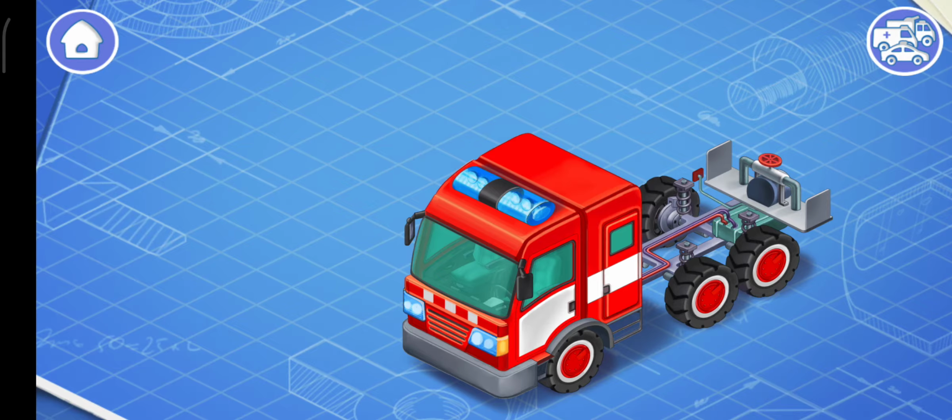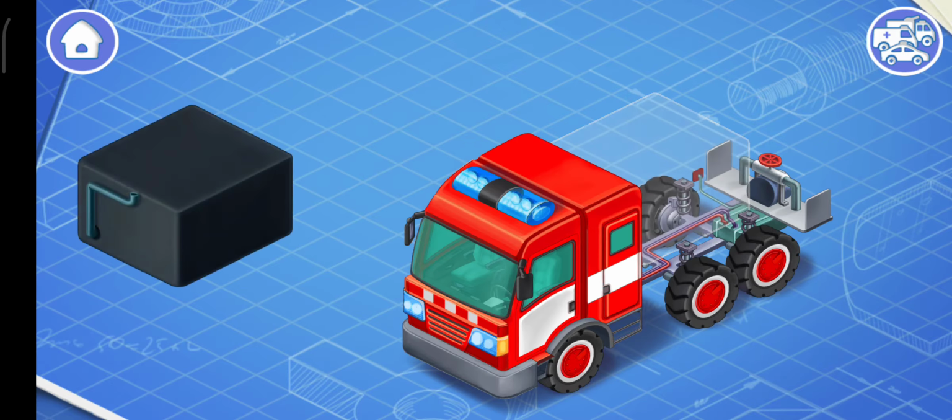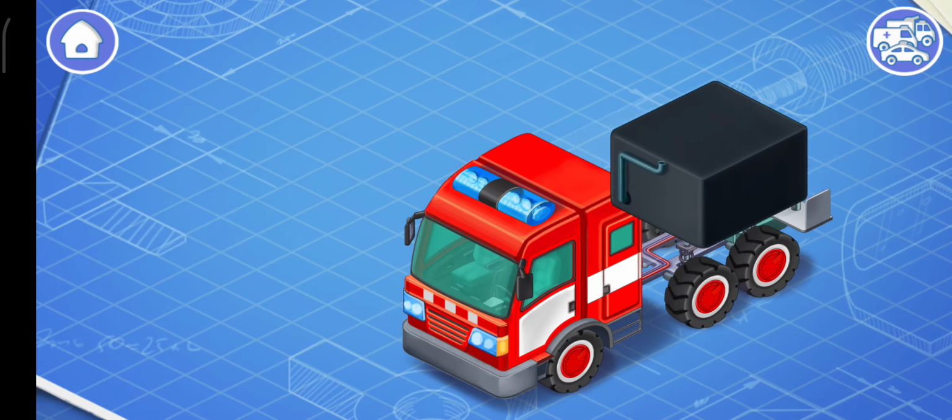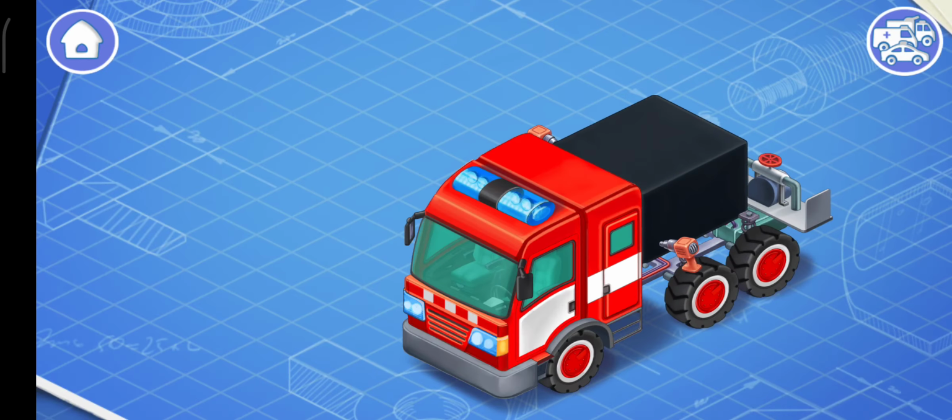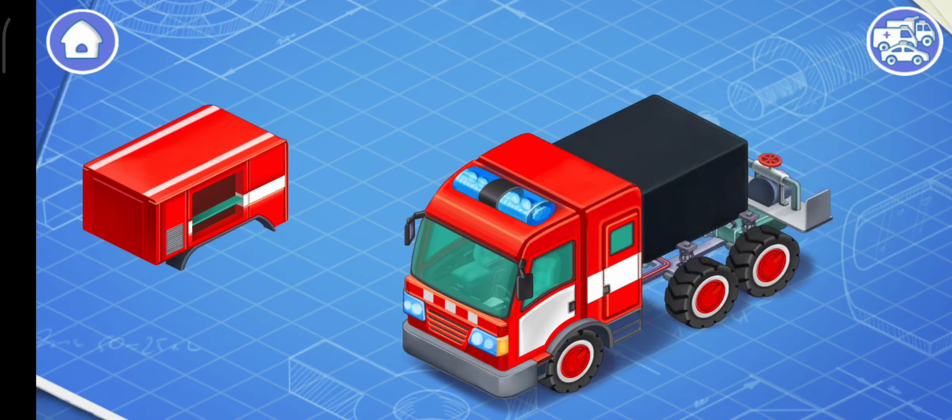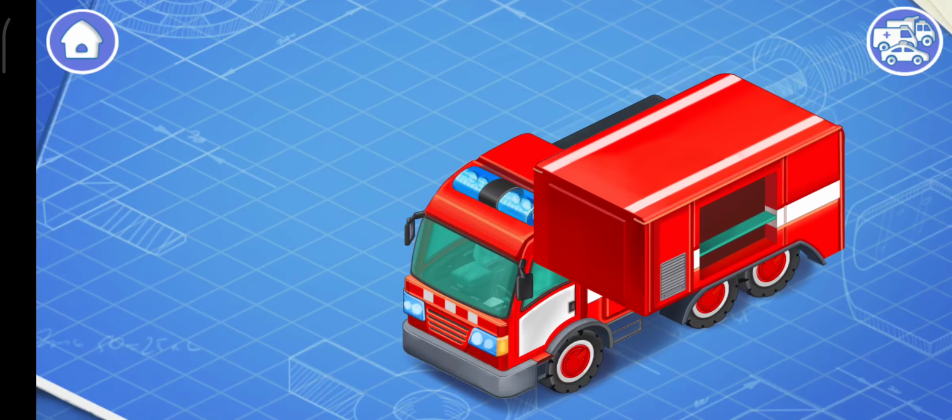The fire pump transports water from the cistern to the fire truck's water cannon. It's a cistern. Let's install it in its place. The cistern is used to transport water on the fire truck. And now we need to install a body.